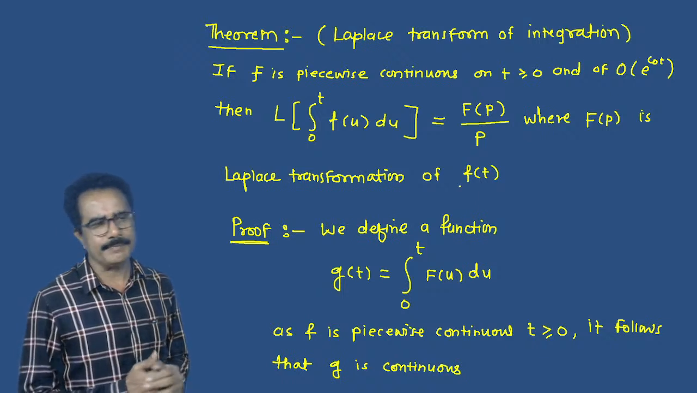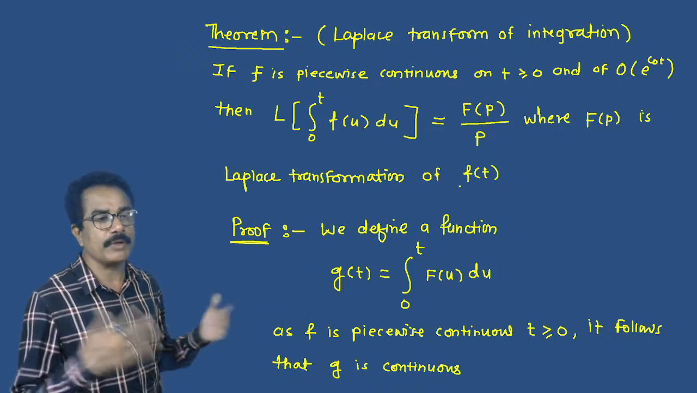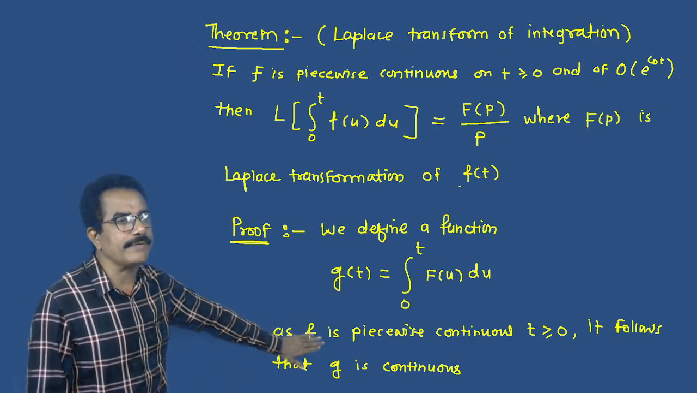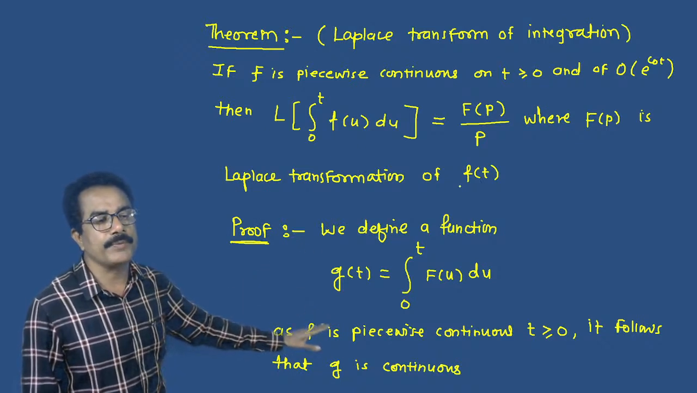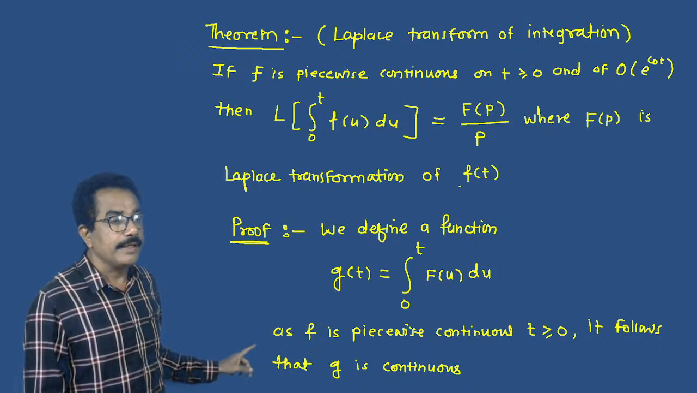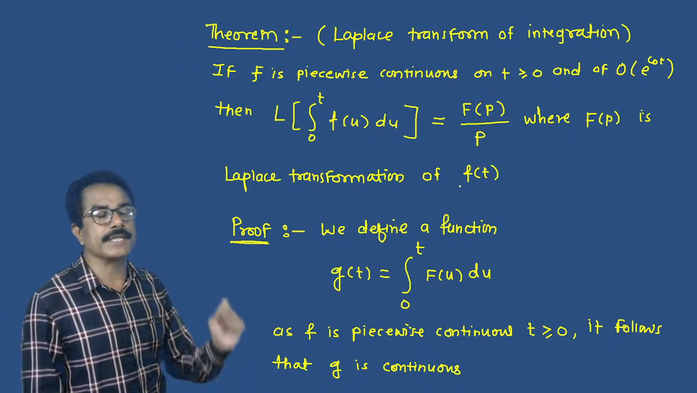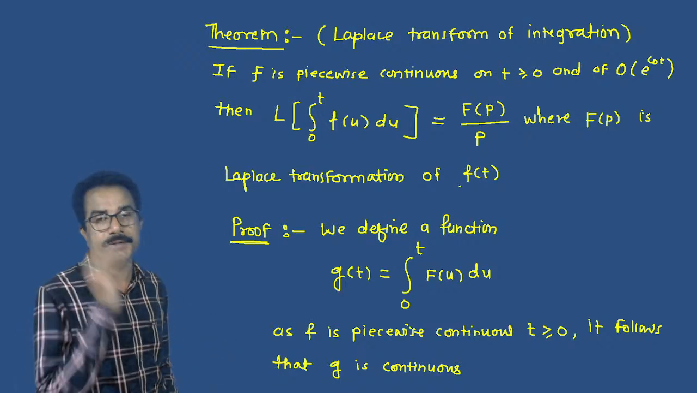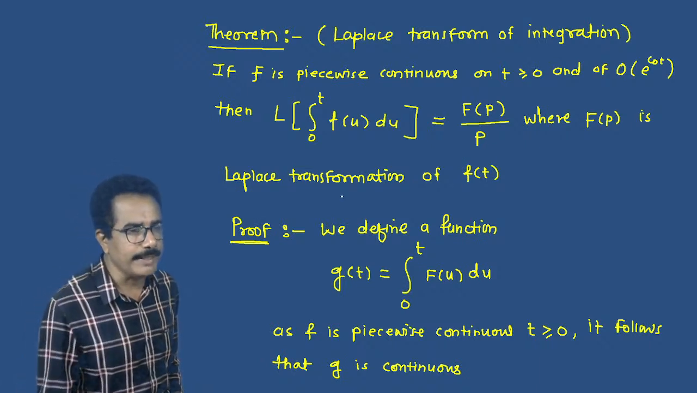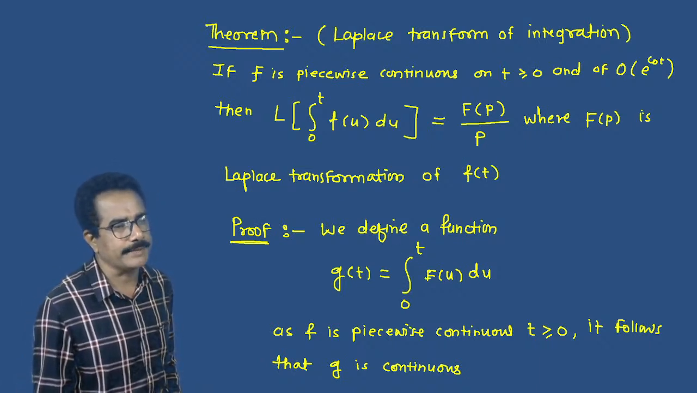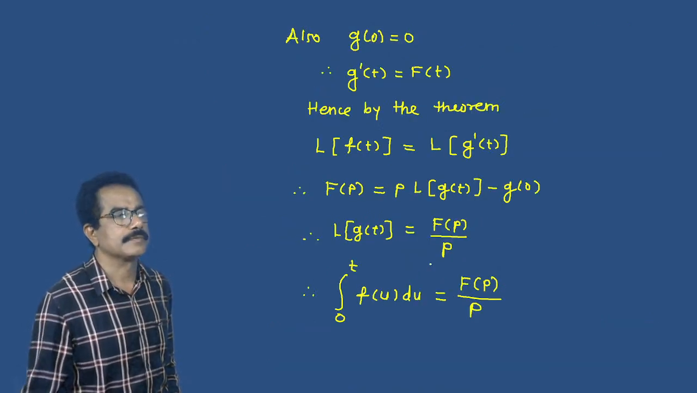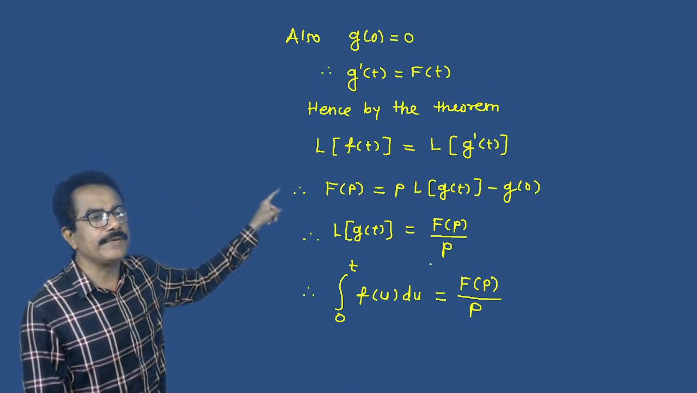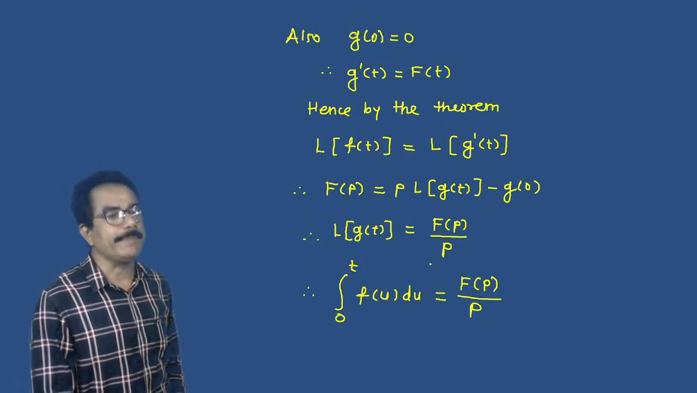This is also a simple theorem. Now first of all, we have to define a function. Small g of t is equal to integral from 0 to t of f of u du. Here f is piecewise continuous on t greater than 0. It follows that g is continuous. Now see this, one minute. Also g of 0 is equal to 0. g dash of t is equal to f of t.